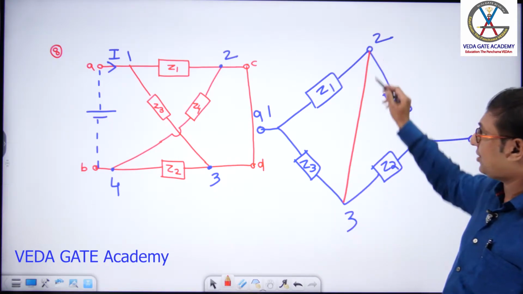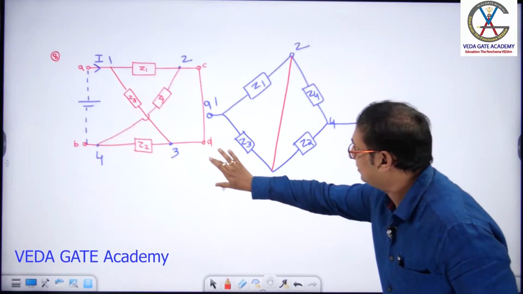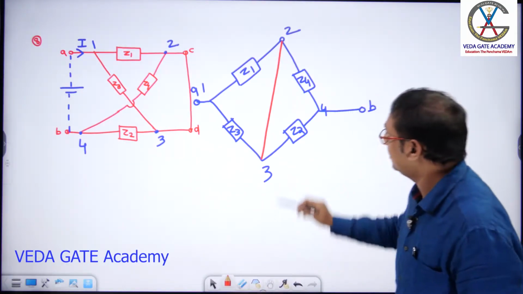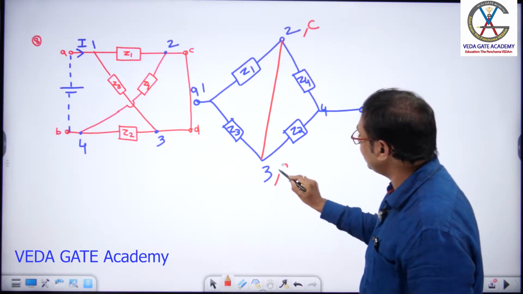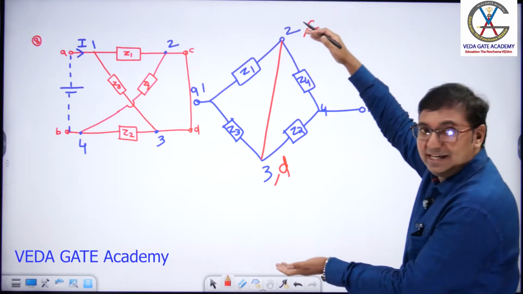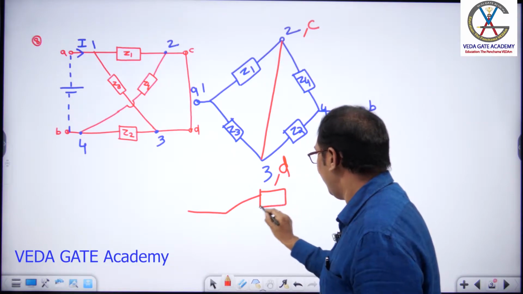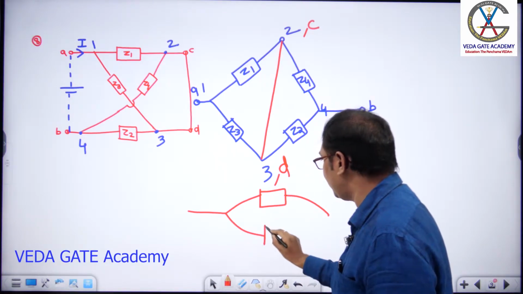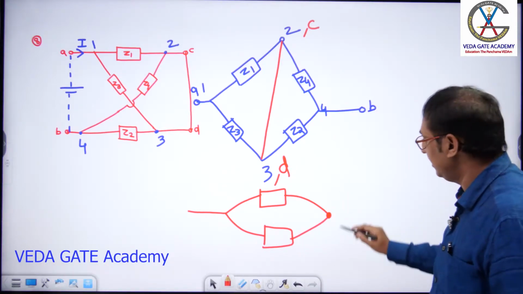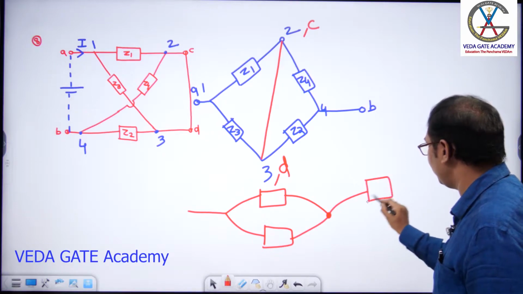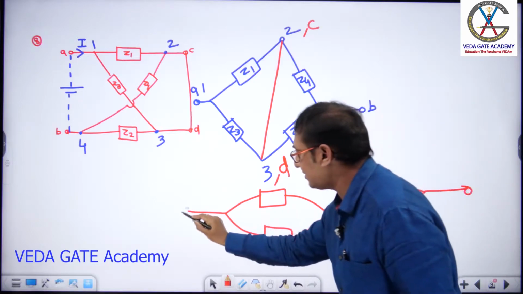So the same structure, can I modify it like this? See how I am modifying. Let me compress this. Points 2 and 3, both are the same point. 2 is nothing but C, 3 is nothing but D. These two points are the same. Can I compress these two points and draw like this? See, I am compressing these two points, and from here we have one more impedance, represented like this.